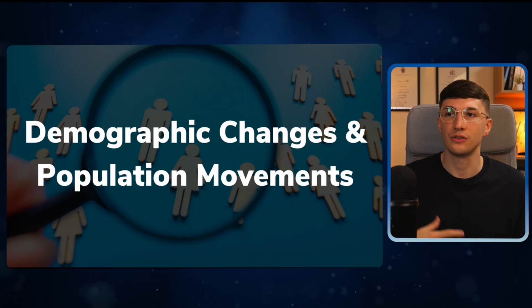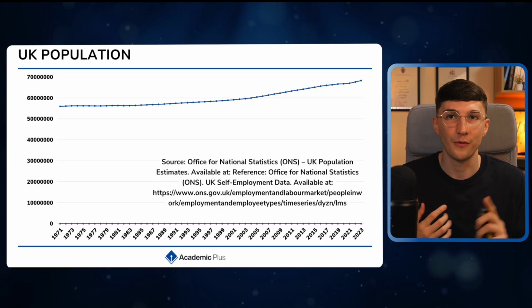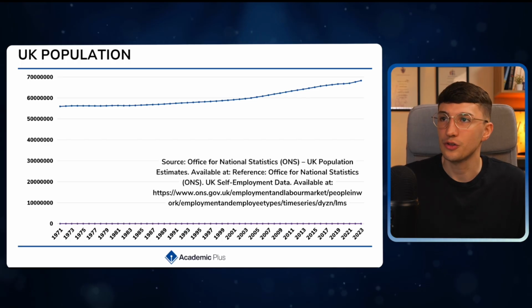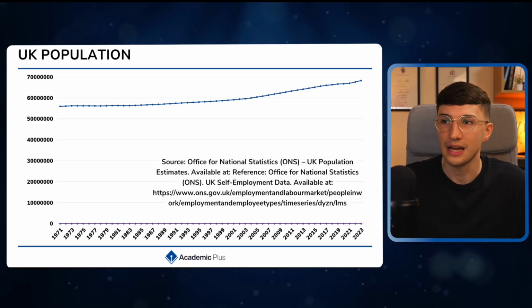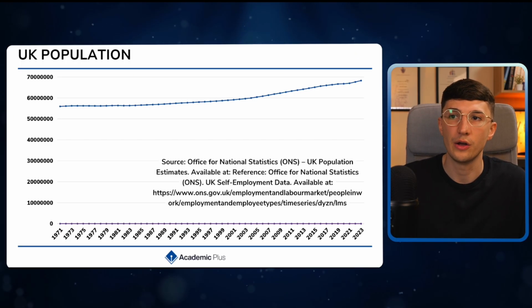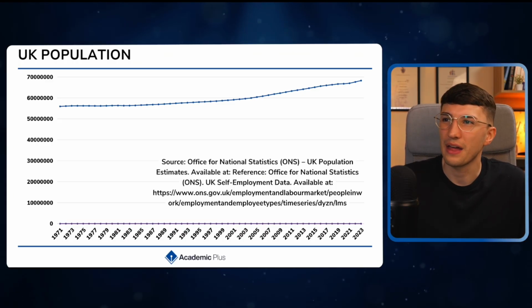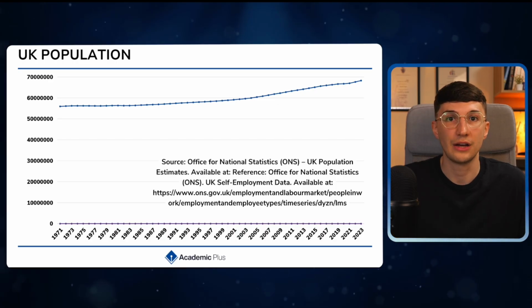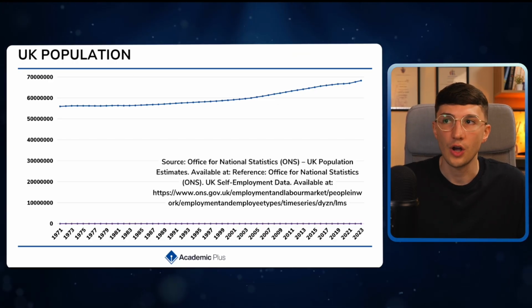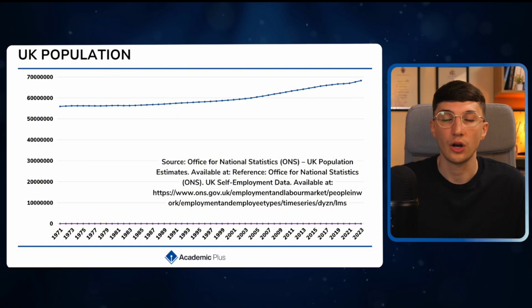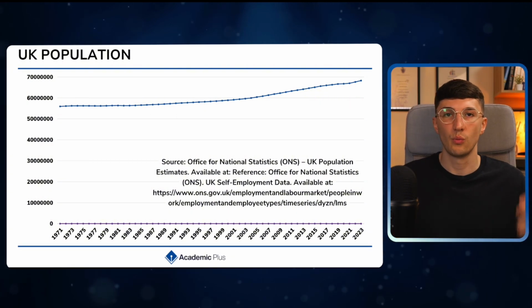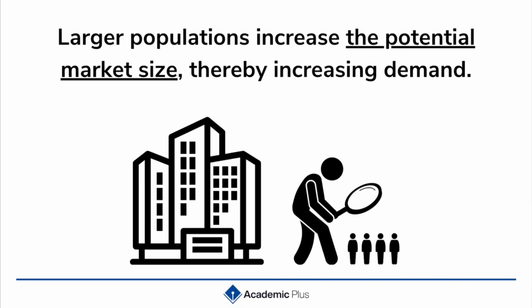First of all, we've got factors such as demographic changes and population movements. Now we can see on this graph here the change of the UK population from 1971 all the way up to 2023. So in 1971, you can see we're around 55 million people in terms of our UK population, but in recent times we can see that starting to increase, now closer to 70 million people. Well, how does that start to impact businesses?